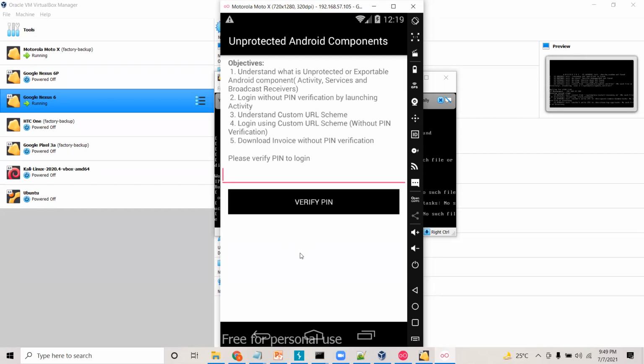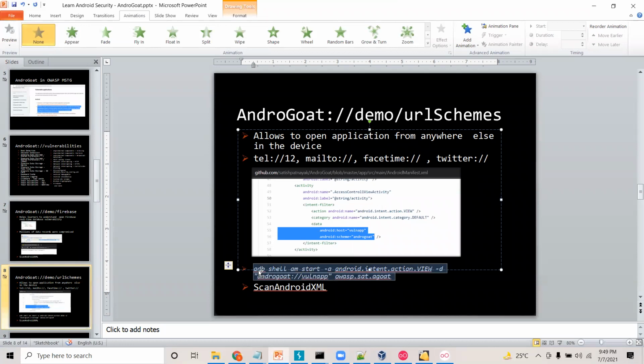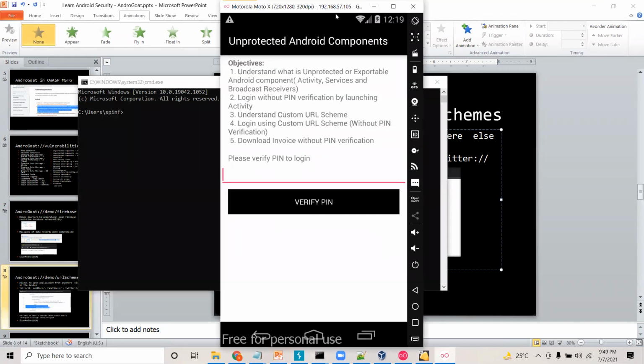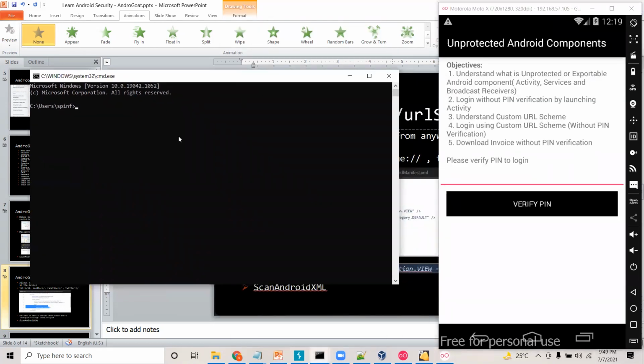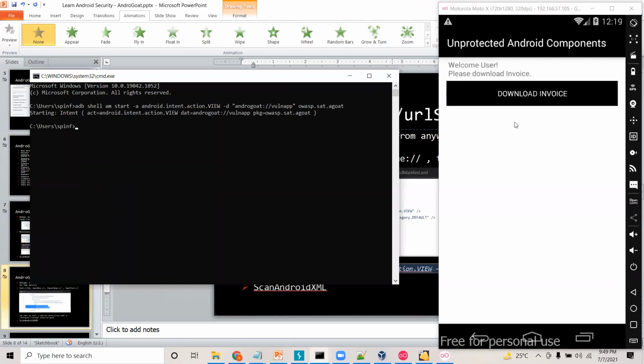That can be done with the help of these custom URL schemas. So in order to do that, I'm going to take this particular command and directly launch it. To make it very clear, I'm putting the device on the right side and the command prompt on the left side. Now on the device, you can see we are on the verify PIN screen, but after executing this particular command, you will see that the login screen is bypassed.